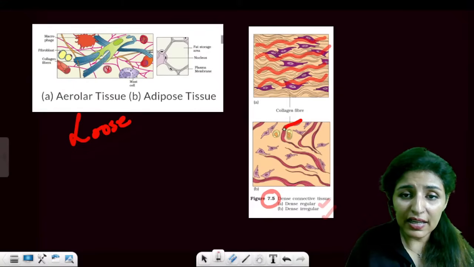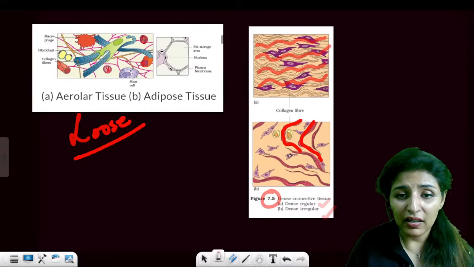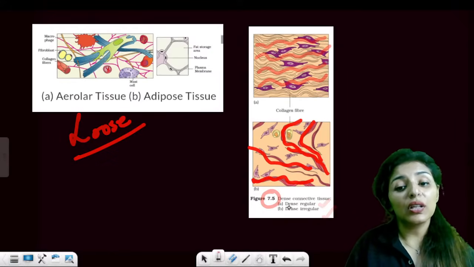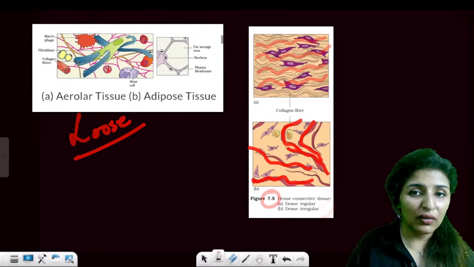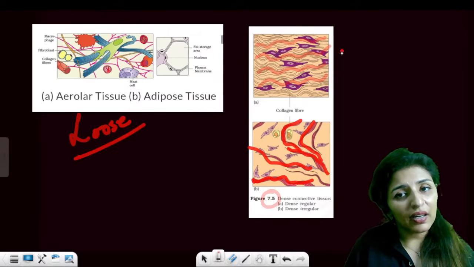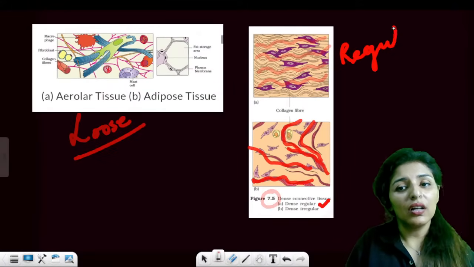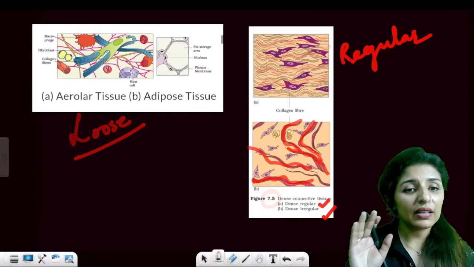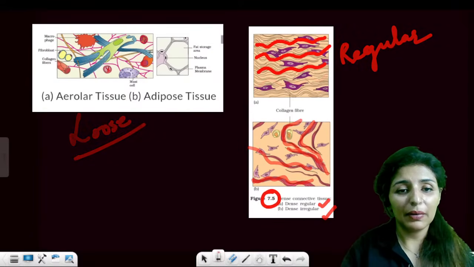And here in the second diagram, we don't see a regular pattern. This fiber is going in this direction, this one is going in that direction, and this one is in some other direction. So there is an irregular pattern of arrangement. One with the regular pattern is known as regular, and one with the irregular pattern is known as irregular. Are these points clear to everyone? Please let me know.